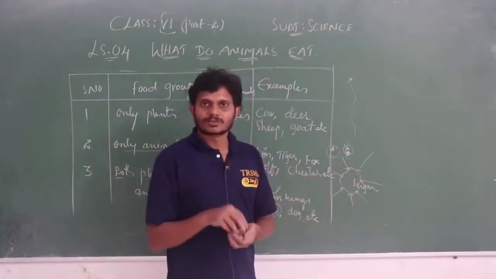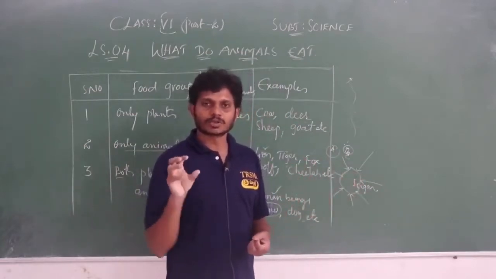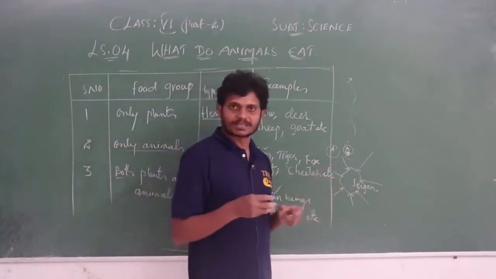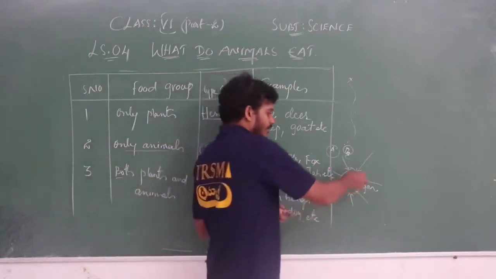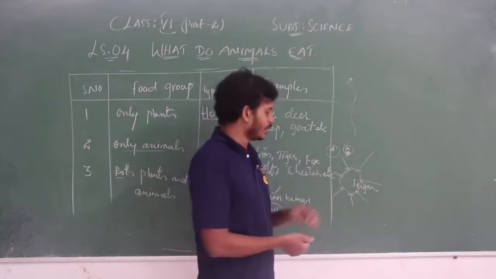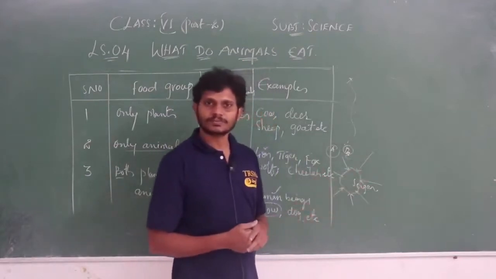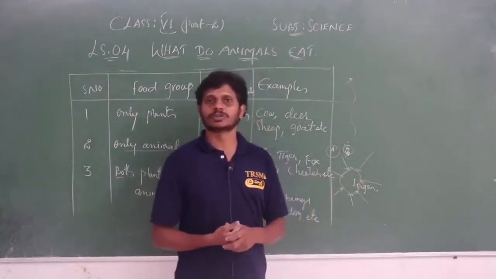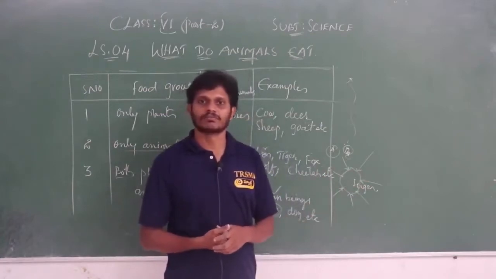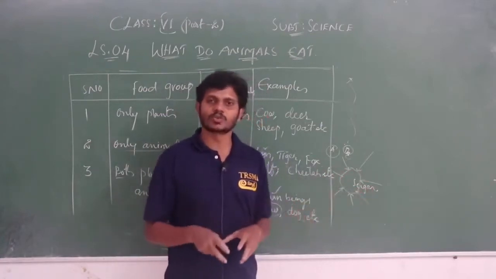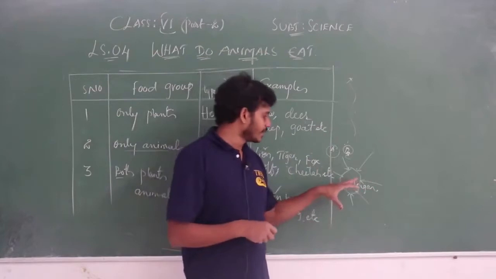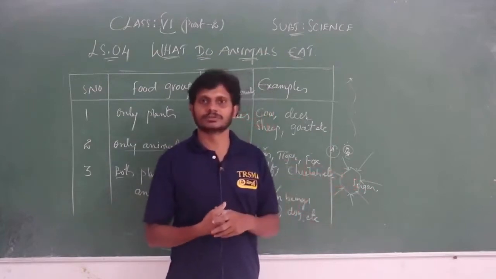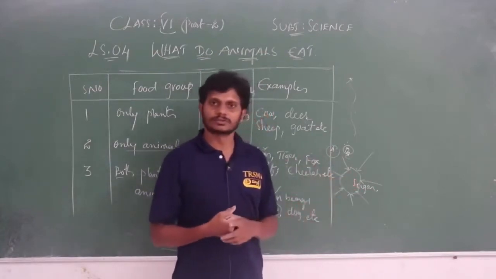Listen. I place a small quantity of sweet in one corner of my room. After some time, if you note, many ants and many of these organisms come towards it and try to eat all that food. How did they find that food?